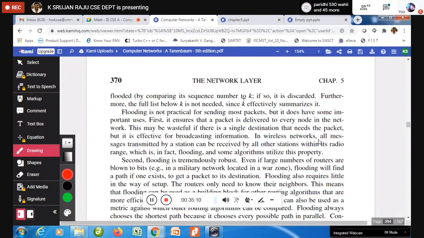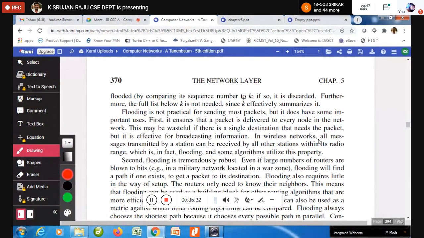I'm going to keep a sequence number and update it in my table instead of maintaining all the sequence numbers. Only the progressive sequence number I'm going to use, and for any sequence number k or below, if it arrives, simply it is going to be discarded.